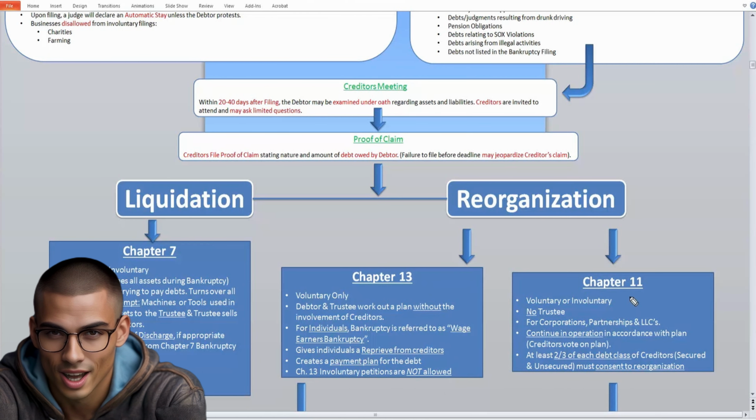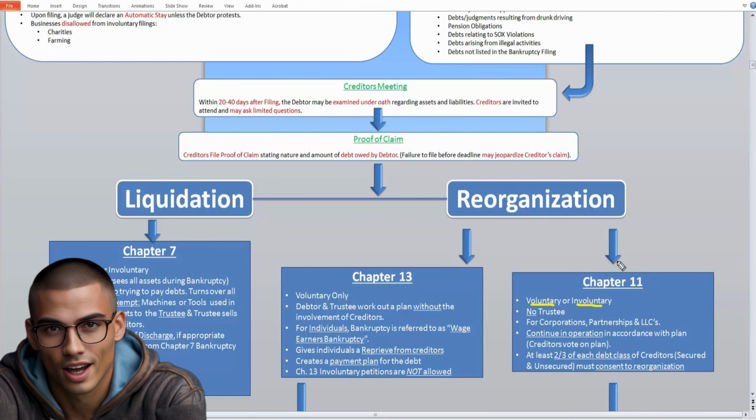Under Chapter 11, again, you can file voluntarily, or you can be petitioned to file involuntarily. There is no trustee under Chapter 11. So there's a trustee under Chapter 13, there's a trustee under Chapter 7, there's no trustee under Chapter 11. Chapter 11 is for corporations, partnerships, and LLCs, and you continue to operate under Chapter 11. So your business continues to operate, but you have to come up with a plan that the creditors vote on in order to pay them back.